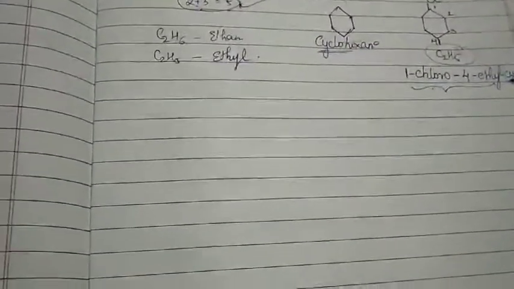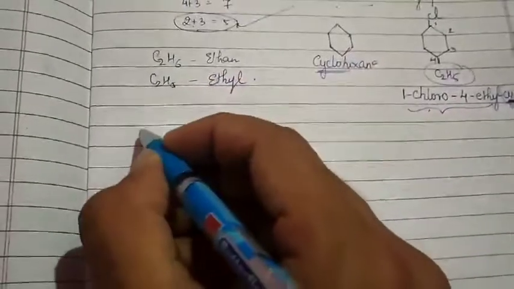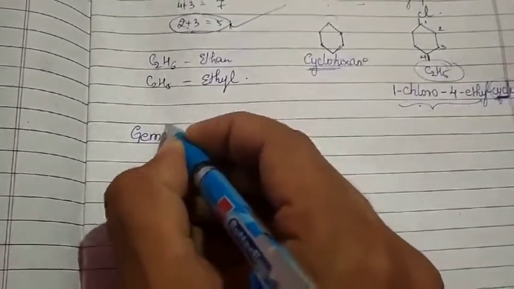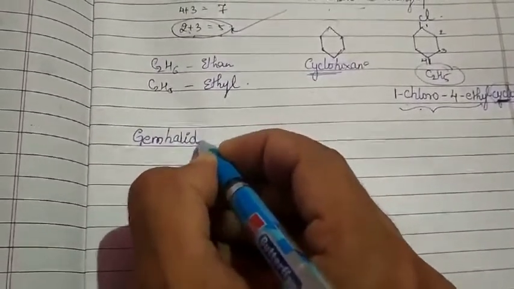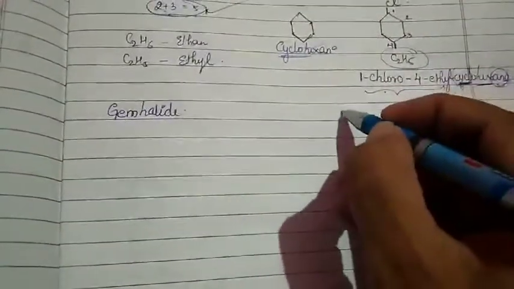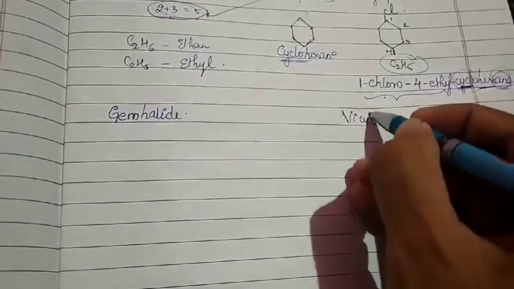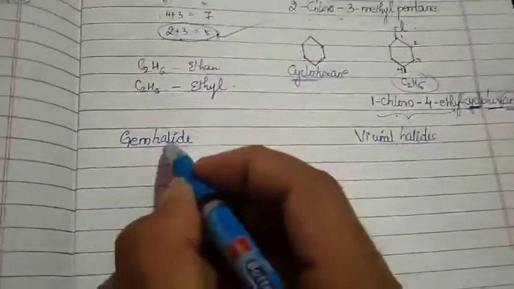But most important thing, whenever we are dealing with haloalkanes and haloarenes nomenclature, we will be seeing a common name which will be arising again and again in your competitive exams many of the times, called gem halides and vicinal halides. Very much important to know their structure and when they are called so.